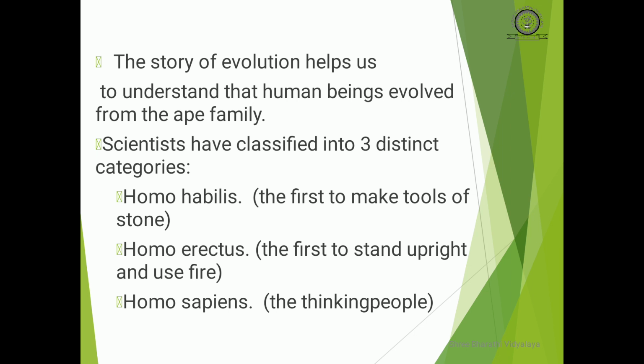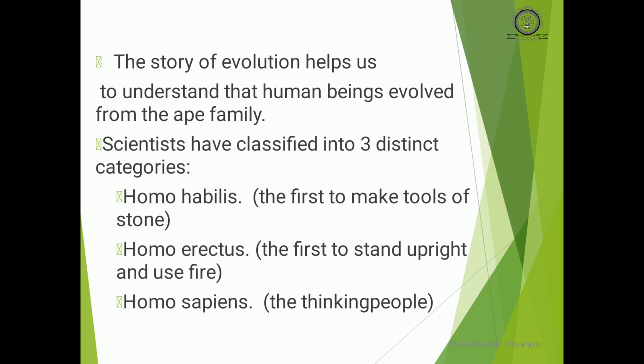The story of evolution helps us to understand that human beings evolved from the ape family. Human beings first appeared on this earth around 3 million years ago. Scientists believe that we, the human beings, evolved from hominids that lived on earth thousands of years ago.